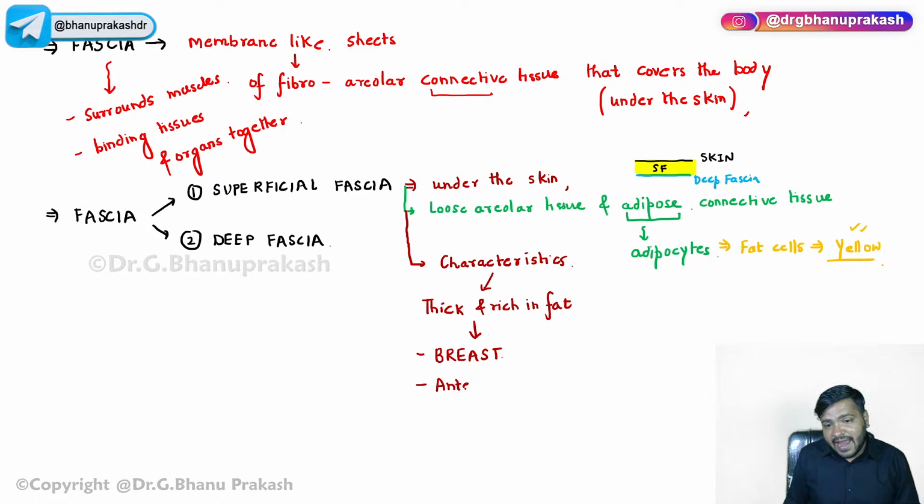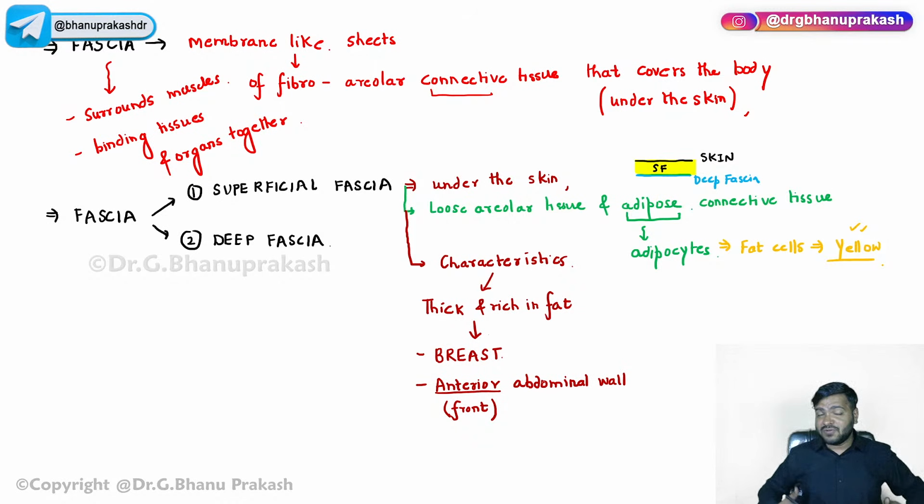I will come to this term anterior. Anterior means front. In anatomy, I will come to the anatomical terms. Anterior basically means anything which is coming in front, for example, our eyes, nose, lips. So anterior means front. Anterior abdominal wall. Abdomen means the region below the diaphragm. So we have the abdominal wall and the cavity, and in the cavity you have various organs.